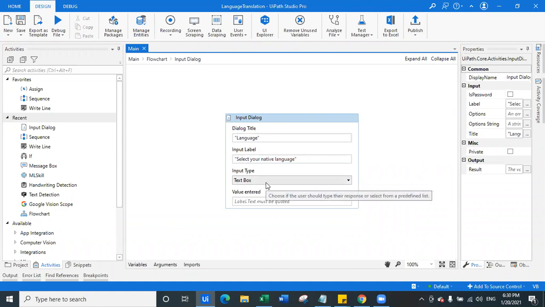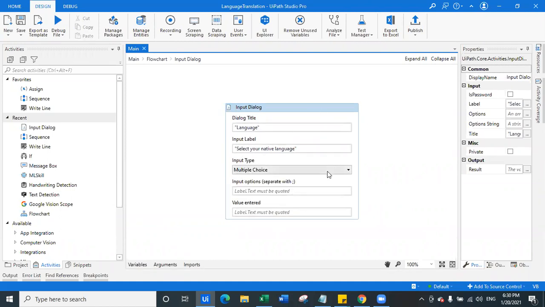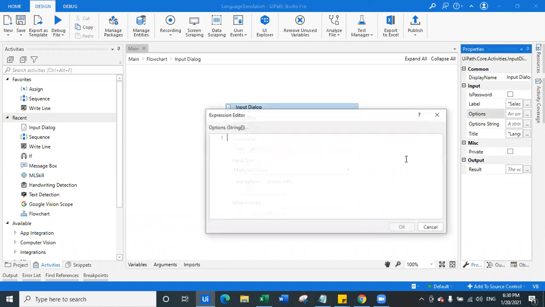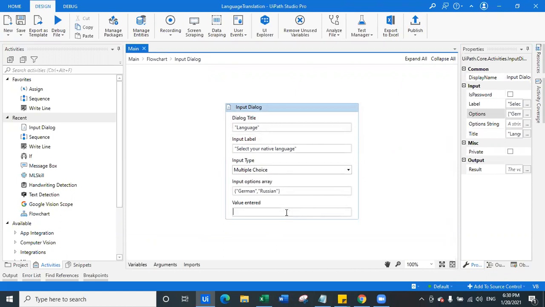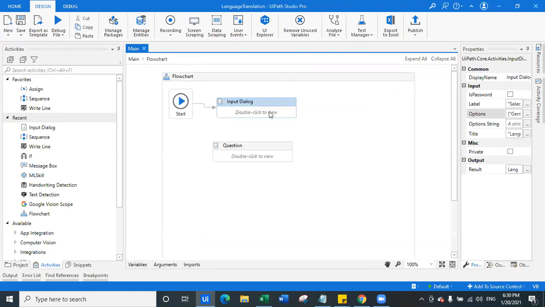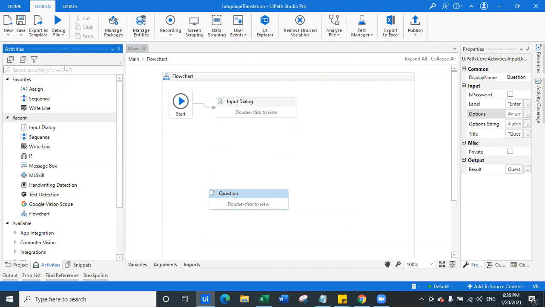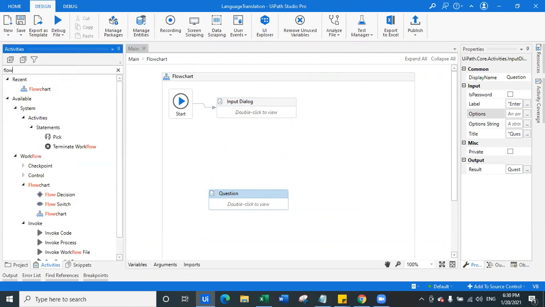Okay. So once we say select, we will give a multiple choice for the user and we will create an optional array here, which is going to be either German or Russian. Okay. We'll say okay. And the value will be stored in the lang variable.